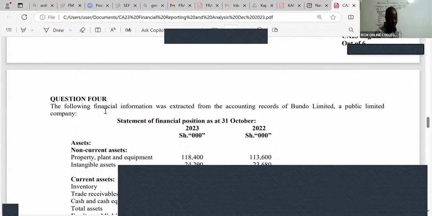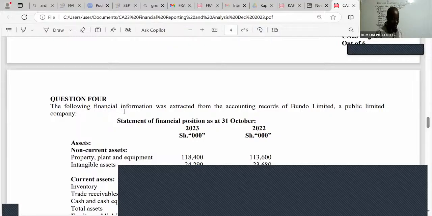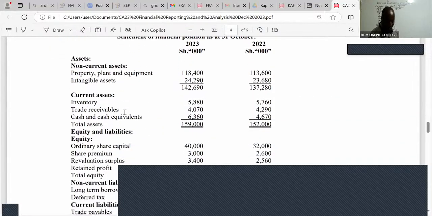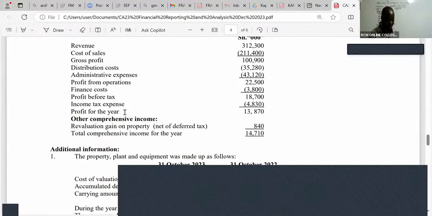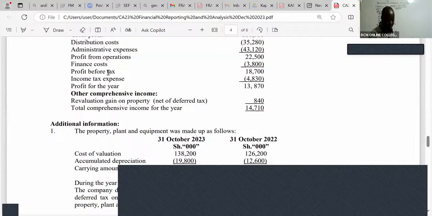We're given the following information extracted from the accounting records of Bundo Limited, a public limited company. What I'm interested in, ladies and gentlemen, here will be the profit before tax. I'm picking profit for the year. It's good I shared this.